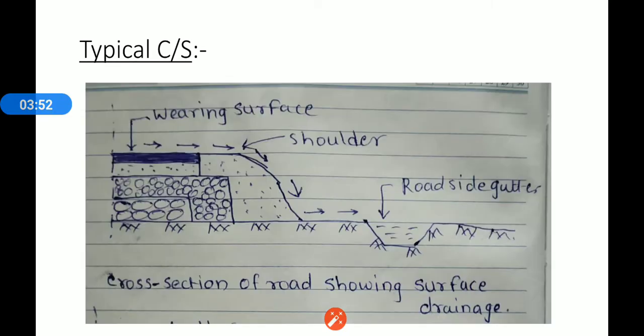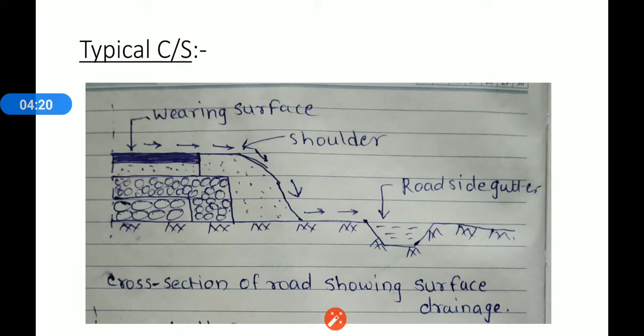Now next, this is a typical cross section of a road showing surface drainage. The surface water removed due to camber is collected in the gutter on both sides of the road. These roadside gutters are generally trapezoidal in shape, as shown in the figure, and form longitudinal drains parallel to the alignment of the road.